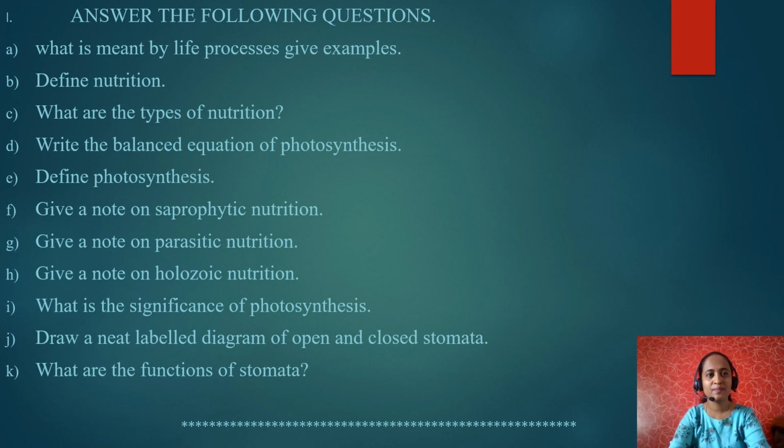Answer these questions. What is meant by life processes? Give examples. Define nutrition. What are the types of nutrition? Write the balanced equation of photosynthesis. Important question: define photosynthesis. Give a note on saprophytic nutrition, parasitic nutrition, and holozoic nutrition. What is the significance of photosynthesis? Draw a neat labeled diagram of open and closed stomata. Important question: what are the functions of stomata?